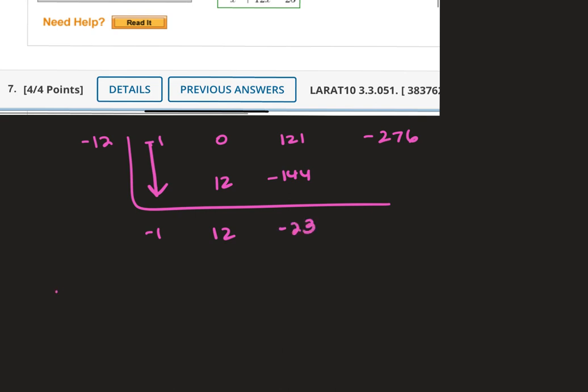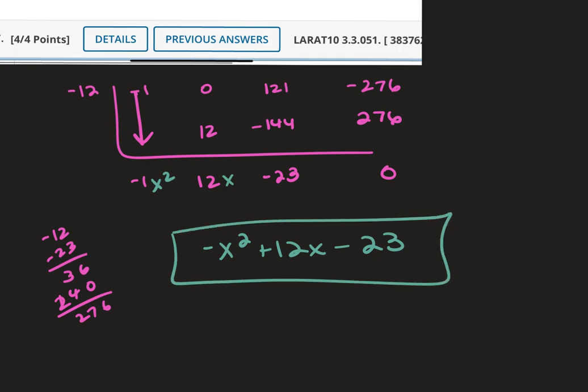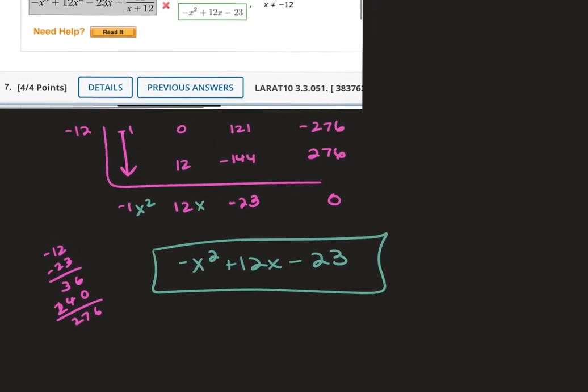-23, and then I'm going to multiply -12 by -23. 276, and it's positive, so the remainder is 0. So then the 12 gets the x, and the 1 gets the x squared. So -x squared plus 12x minus 23, remainder 0 is your quotient.